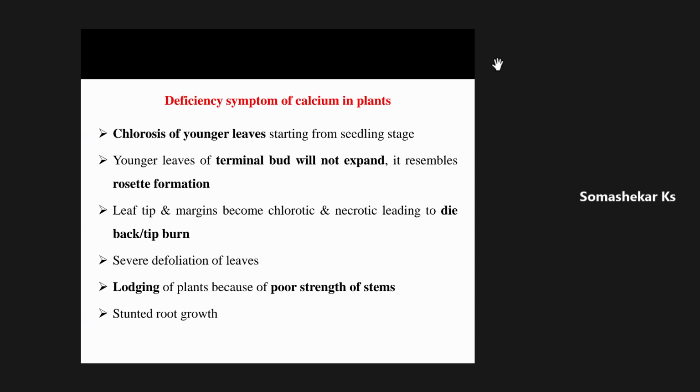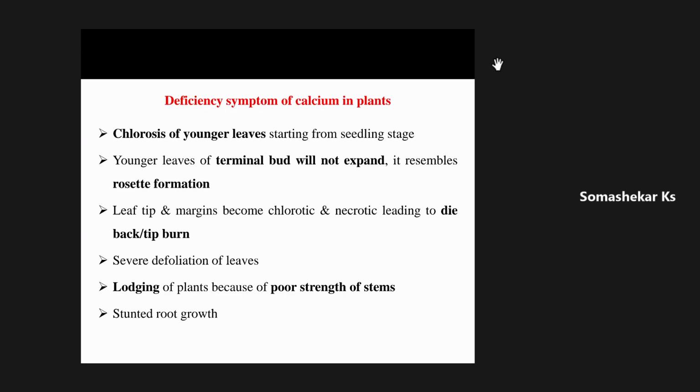Whether the calcium is mobile or immobile? Immobile. Tell me properly, which are all the mobile nutrient elements? Calcium is immobile. Sir, if it would have been the mobile element, then why should the deficiency appear in the younger leaves? If it is a mobile element, they go first into the older leaves. Very good.